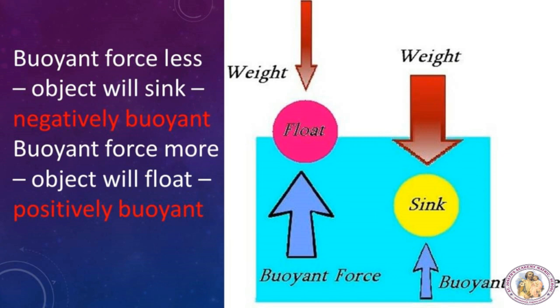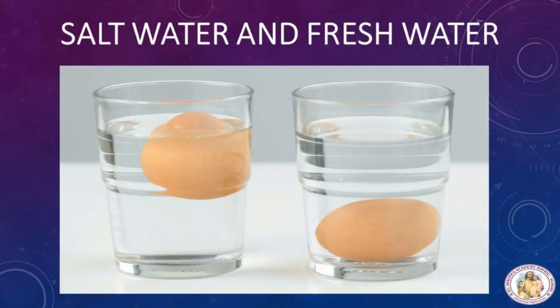So in this, a floating object we'll say what? Positively buoyant, and a sinking object is negatively buoyant. So while sinking, the buoyant force is less, while floating, the buoyant force is more. Do you know? Salt water provides more buoyant force than fresh water because buoyant force depends as much on the density of fluids as on the volume displaced.